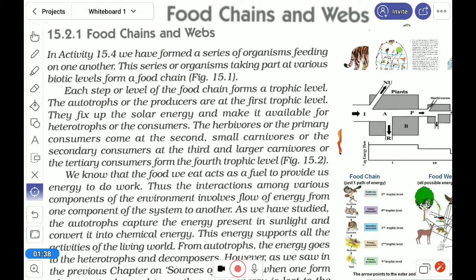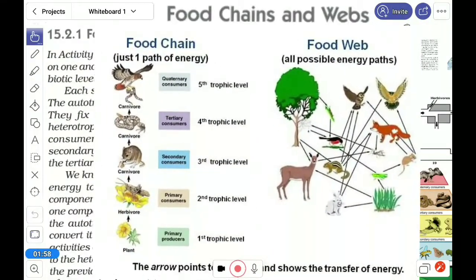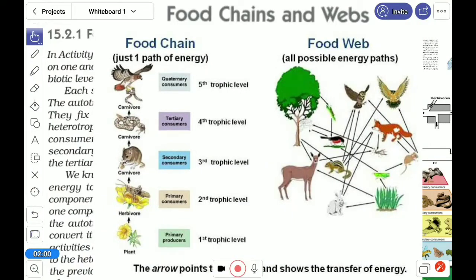In the sense that they take food from plants or other animals, and sometimes they are also food for some other animals. So if we see this type of diagram, here it is one chain.